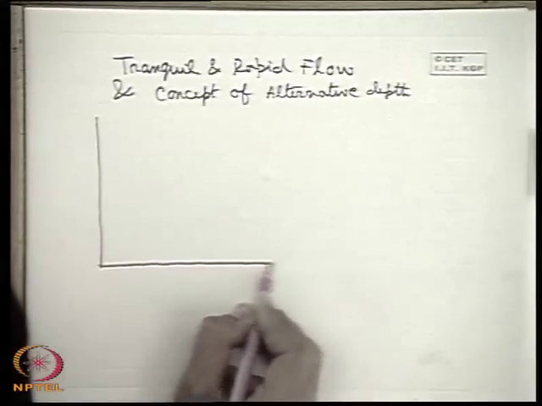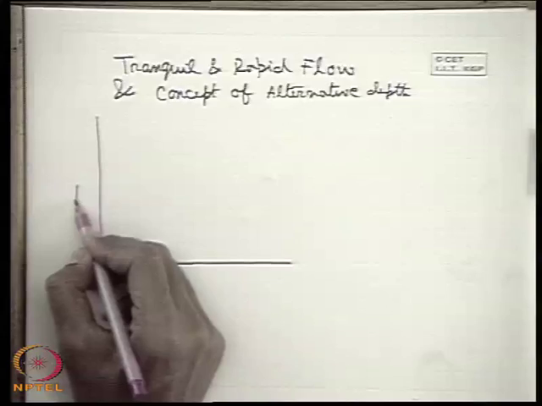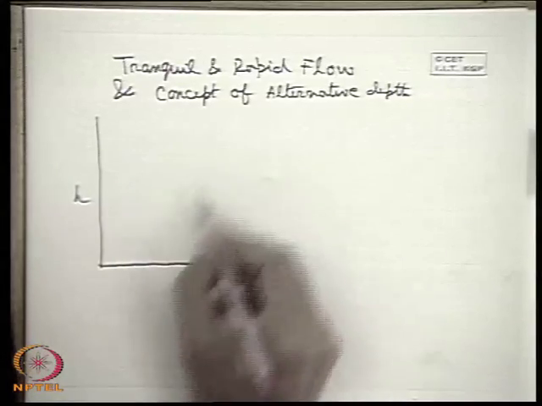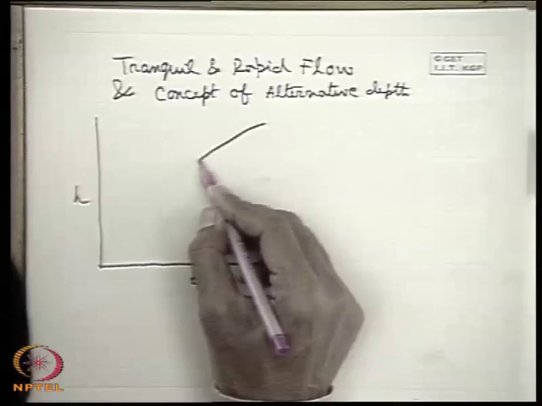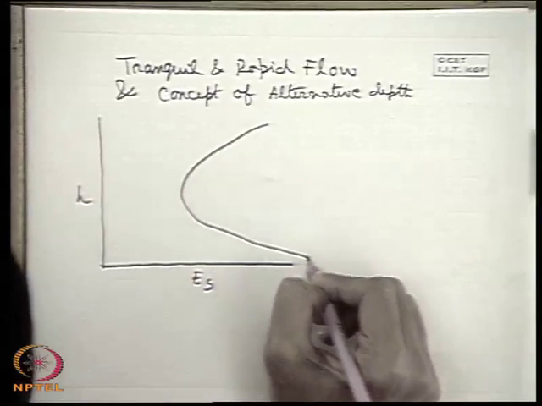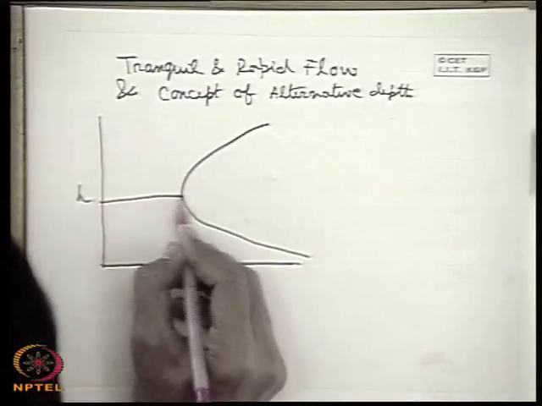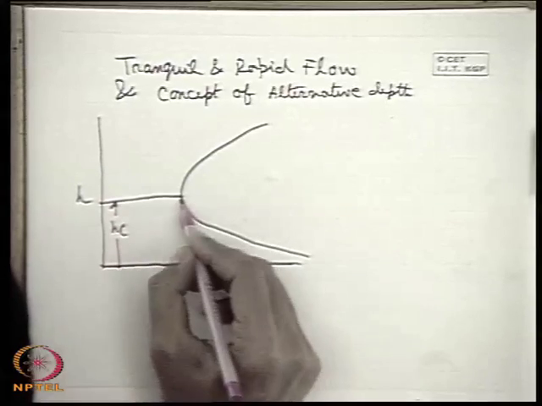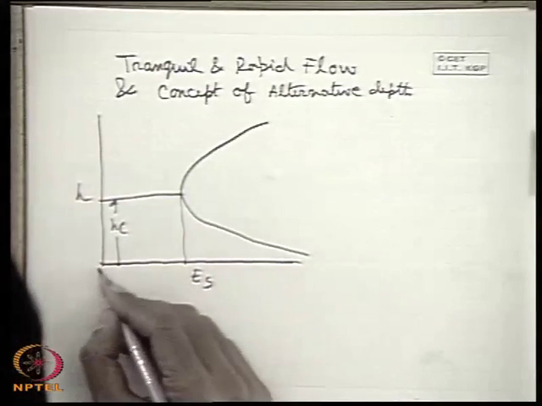One is Es versus H, that is H versus Es for a given Q. If you recall, the graph is like this. That means this is the minimum, this is the Hc, which corresponds to Es minimum.